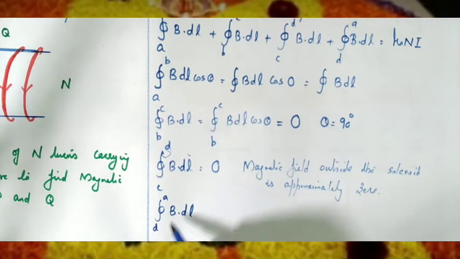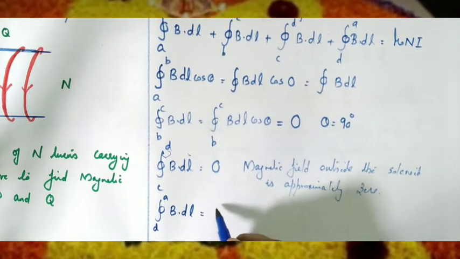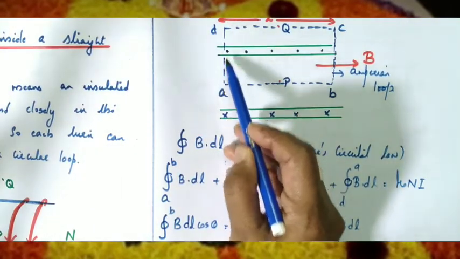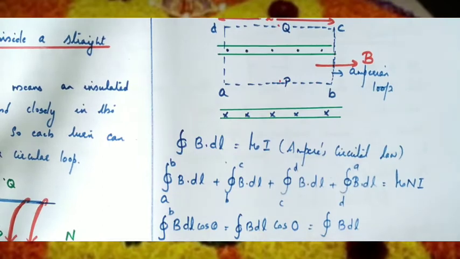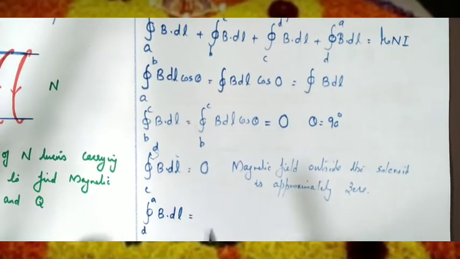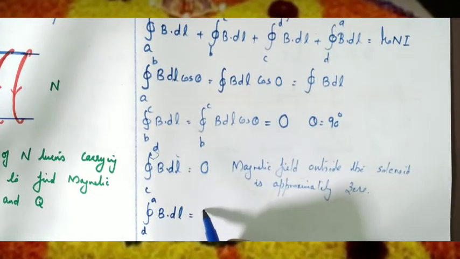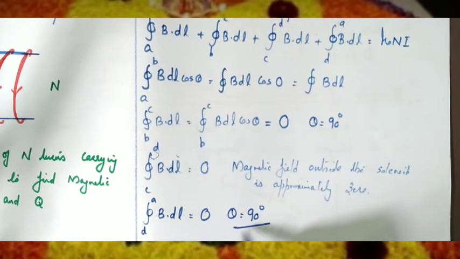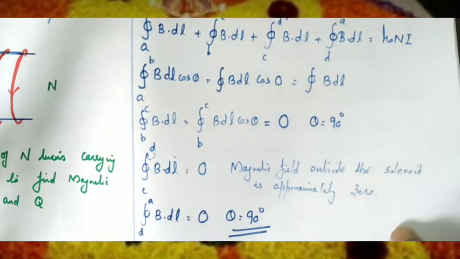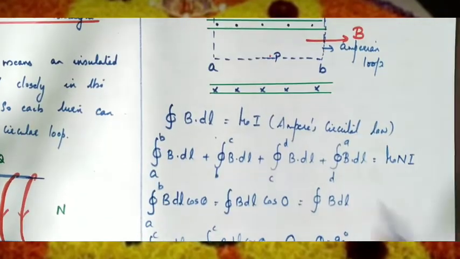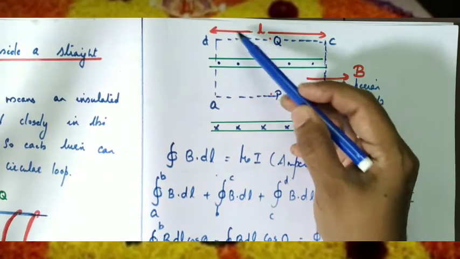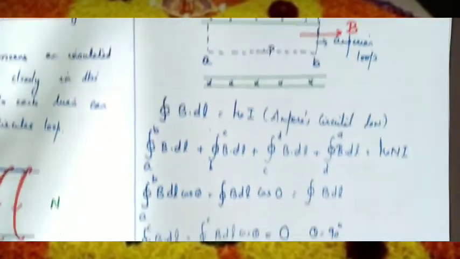D to A. There also, if you see the figure, the magnetic field is towards right and the length is in the downward direction. So the length and magnetic field are perpendicular, therefore there also it is 0 because theta is equal to 90 degrees. So the magnetic field contribution along the sides BC, CD and DA is equal to 0.